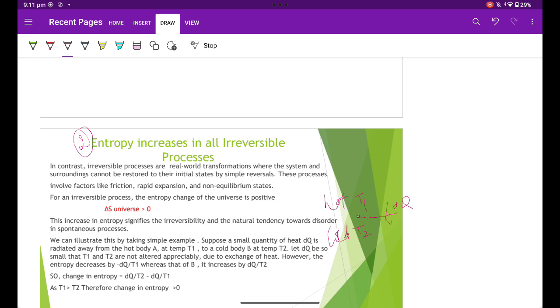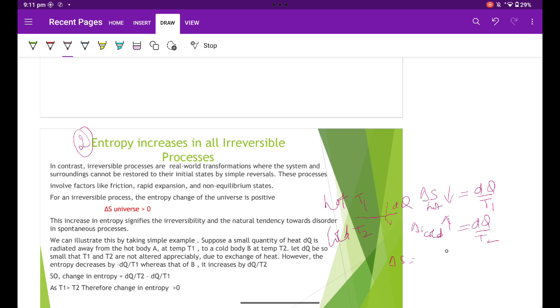For T1, since heat is going out, the entropy would decrease by dq by T1. For the cold body, entropy would increase by the amount dq by T2.